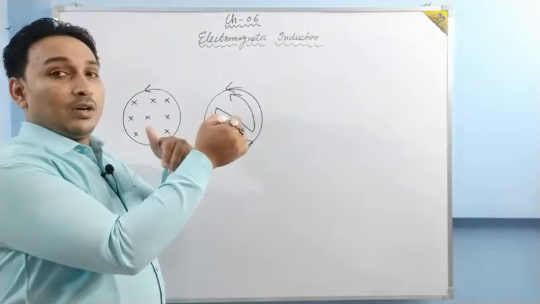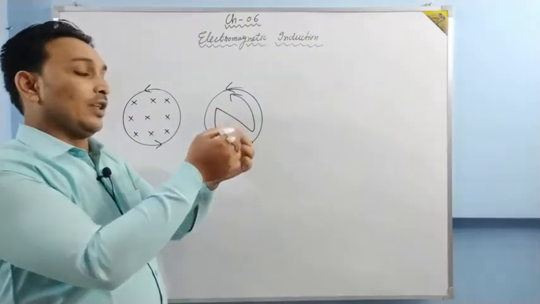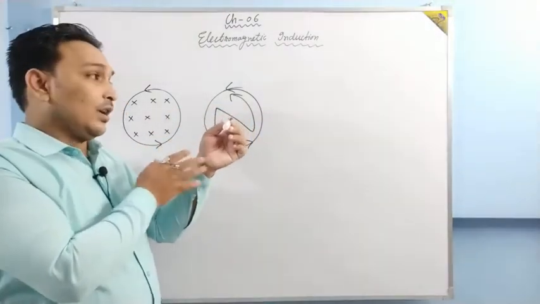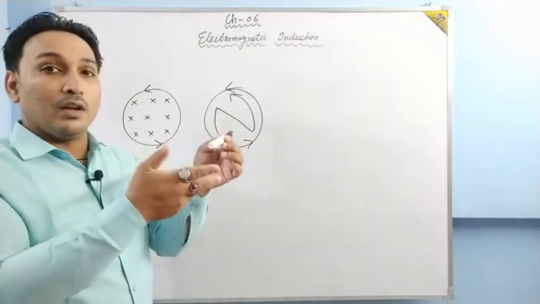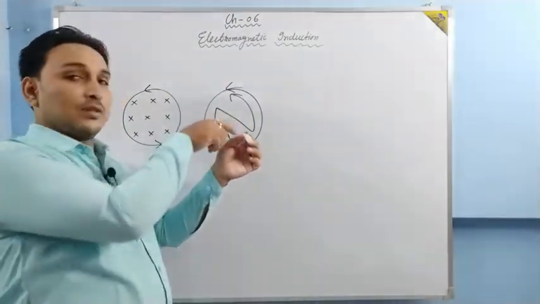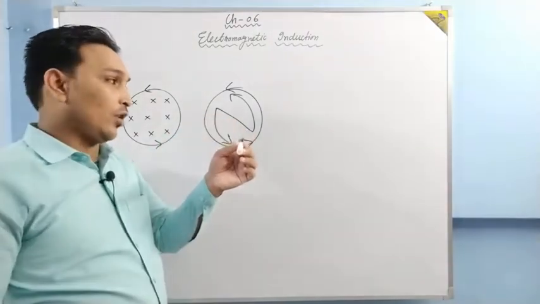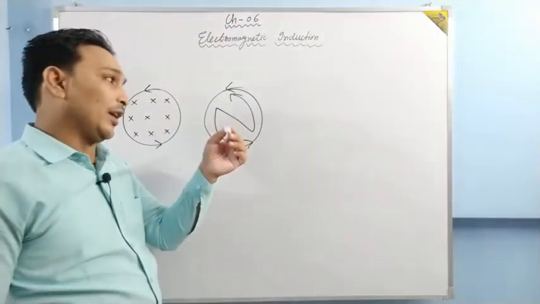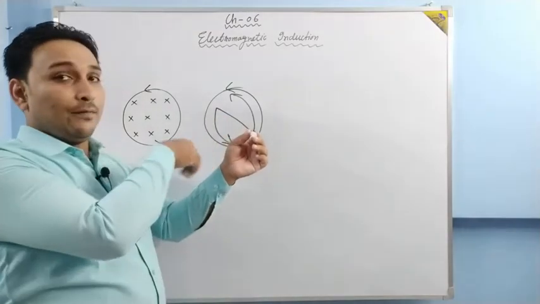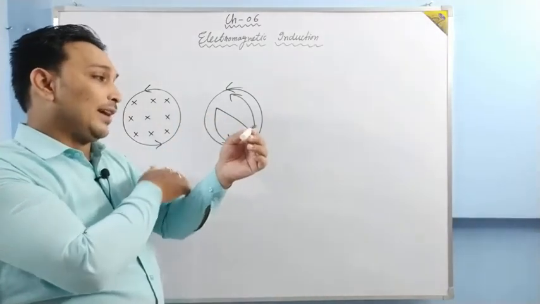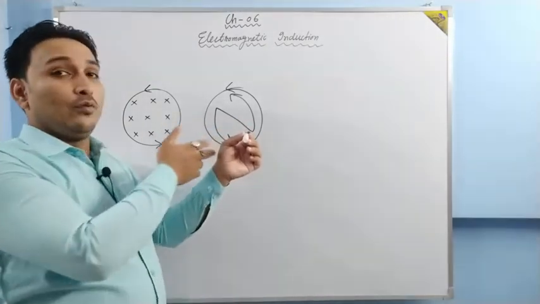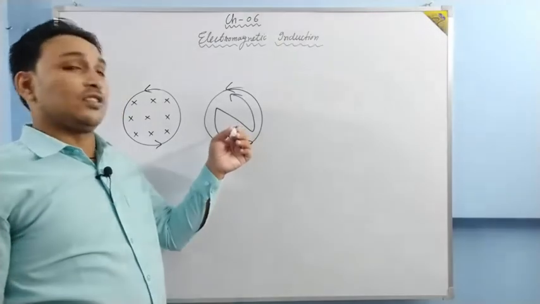Now, if we want this to continue, if we want this magnet to keep moving near to the coil, then we have to perform work against this force, against this repulsion. When we are bringing a north pole near the coil, a north pole is developed, and that north pole will repel this north pole. If we want the magnet to keep going to the coil, then we have to perform work against this repulsion.